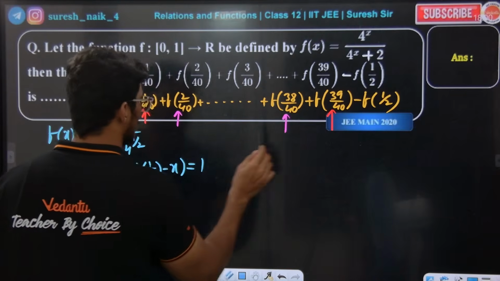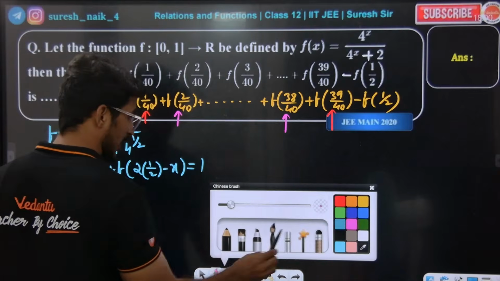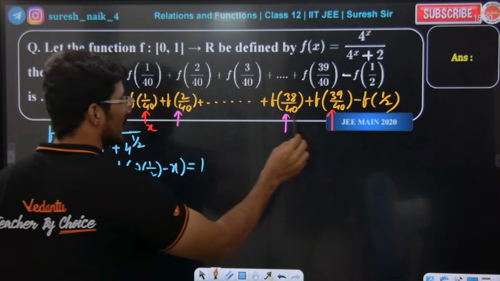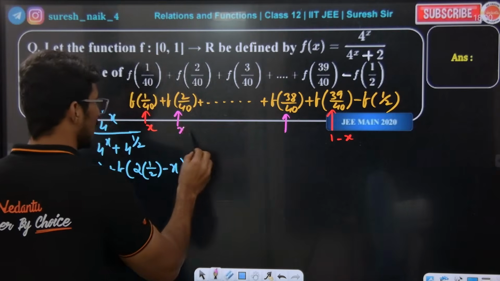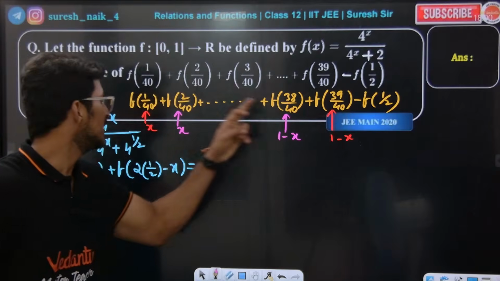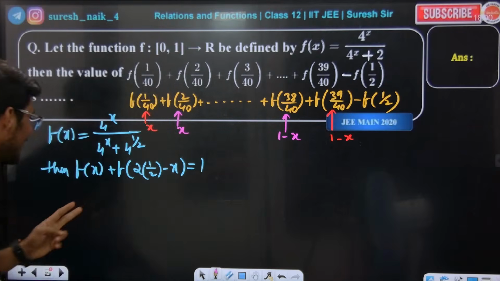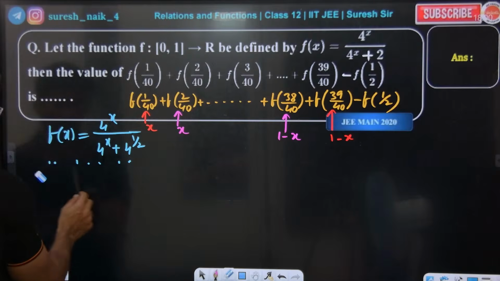This is going to be x. If this is x, then this is 1 minus x. Are you all getting the point? If this is x, this is 1 minus x. Now what do I want? Everybody look at the board.